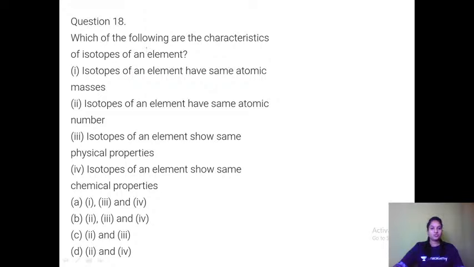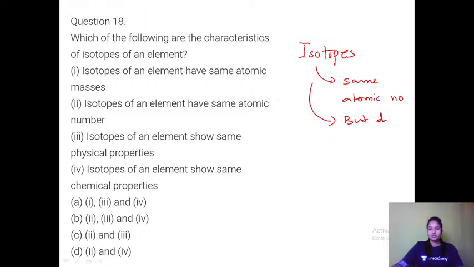Next one: which of the following are the characteristics of isotopes of an element? Isotopes, as we have learnt already, have the same atomic number but different mass number. Let us see the options.